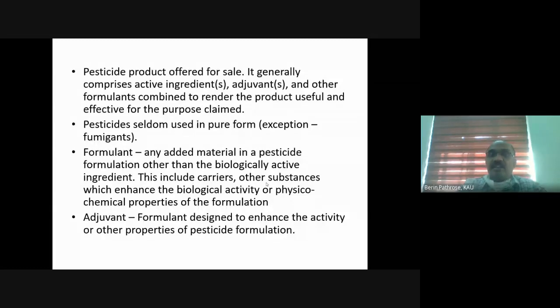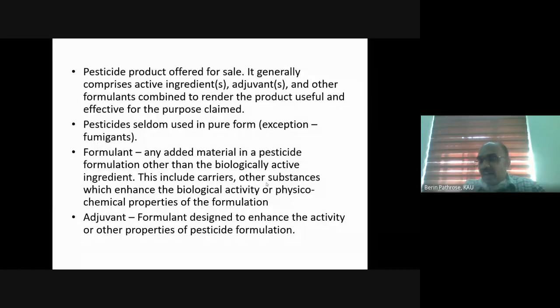And along with the active ingredient, we will have adjuvants and other formulants combined to render the product useful and effective for the purpose claimed. We will discuss adjuvants and formulants in the next section. That means along with the active ingredient, we will add a few more things so that the pesticide is more effective and useful for pest management.